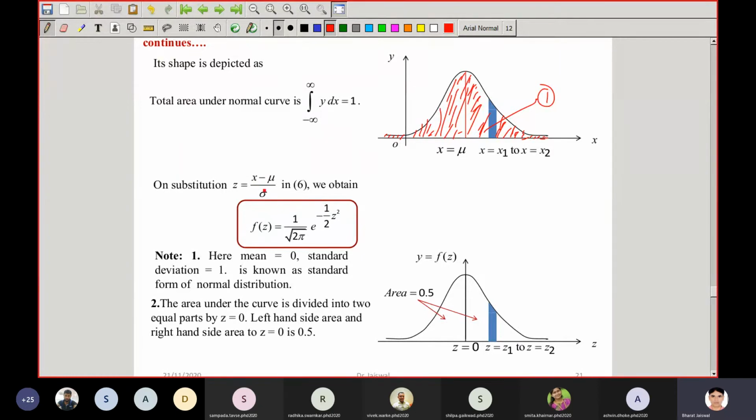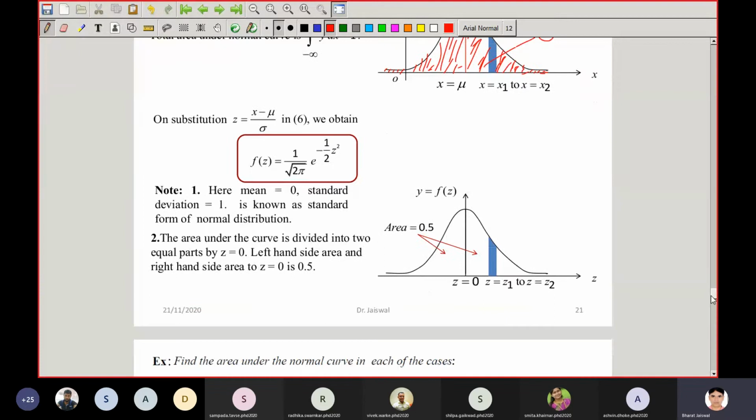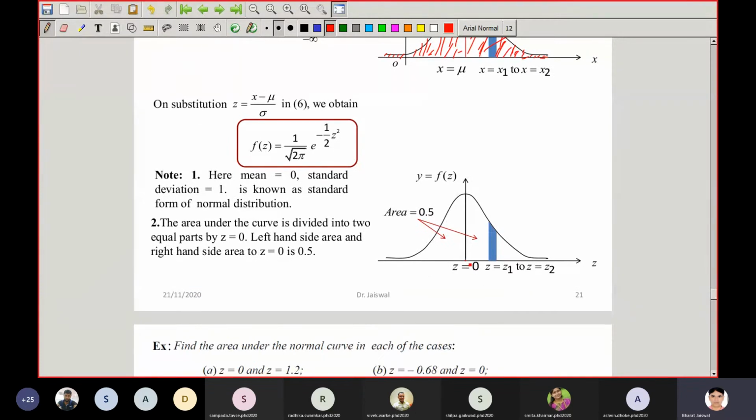When x equals mu, z will be 0. So the curve can be shifted to this form. The figure of the same curve will be like this, and the y-axis will represent x equal to mu.